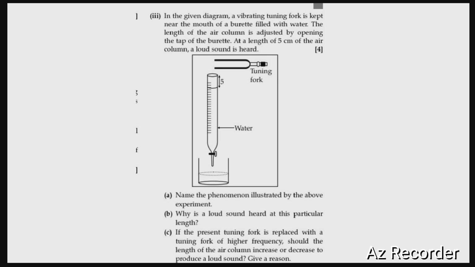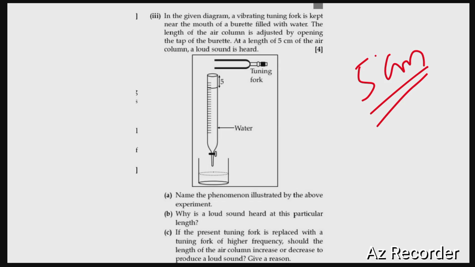I shall explain this concept here. On opening the burette, the level of water column in the burette decreases, and this place will be occupied by the air particles. So at this particular length of the air column, that is 5 centimeter, the frequency of vibration of the air column matches the natural frequency of the vibrating tuning fork. So there occurs resonance, that is the matching of frequencies between the vibrating air column and the tuning fork results in the process of resonance.